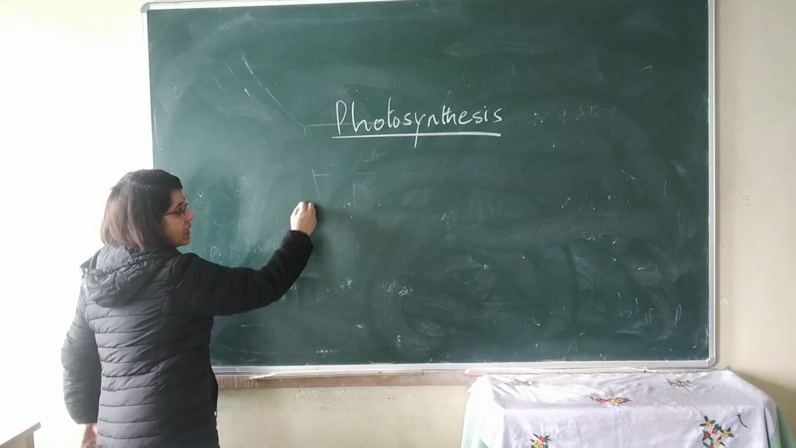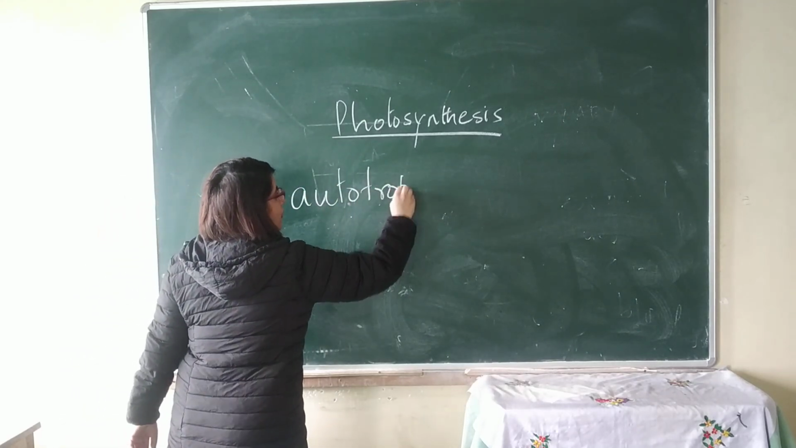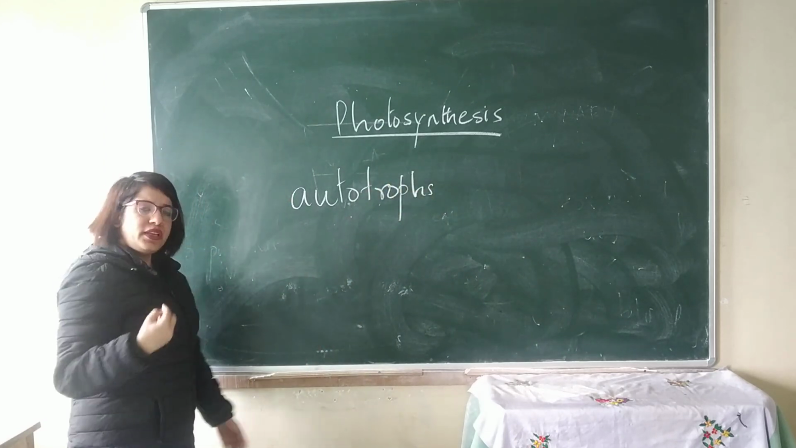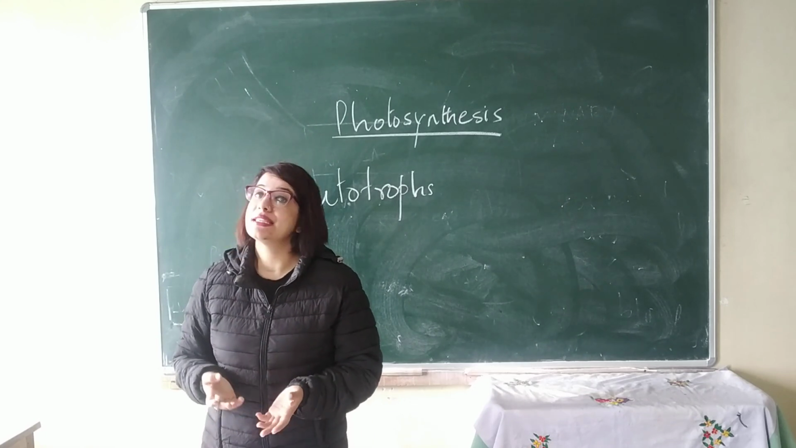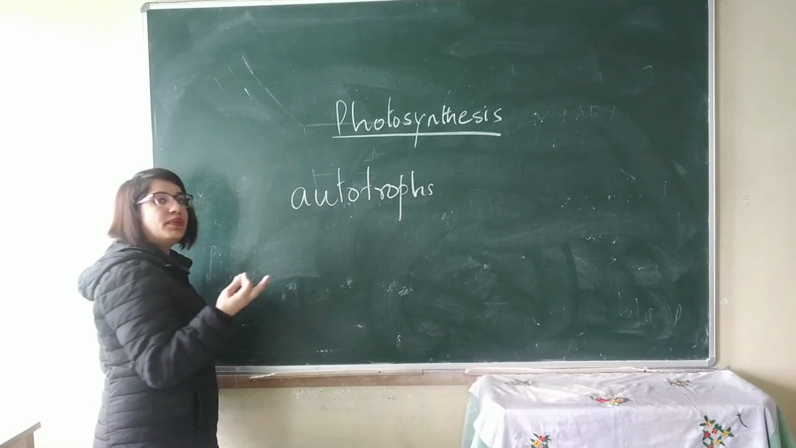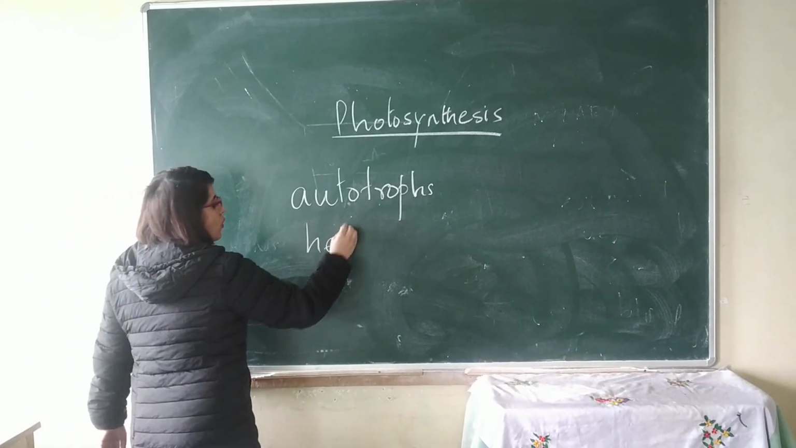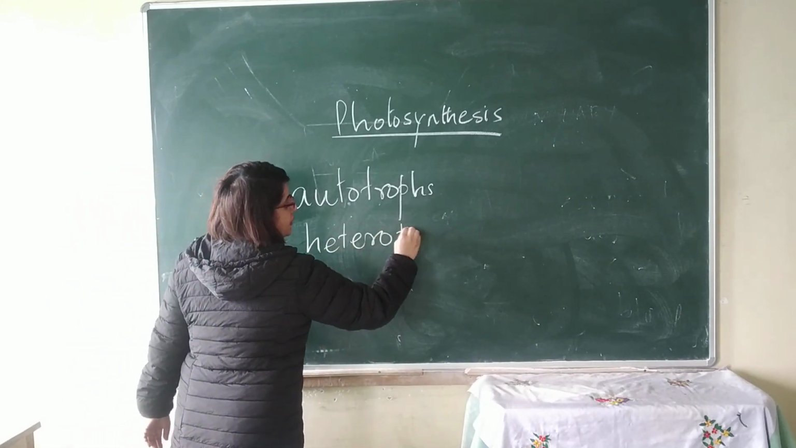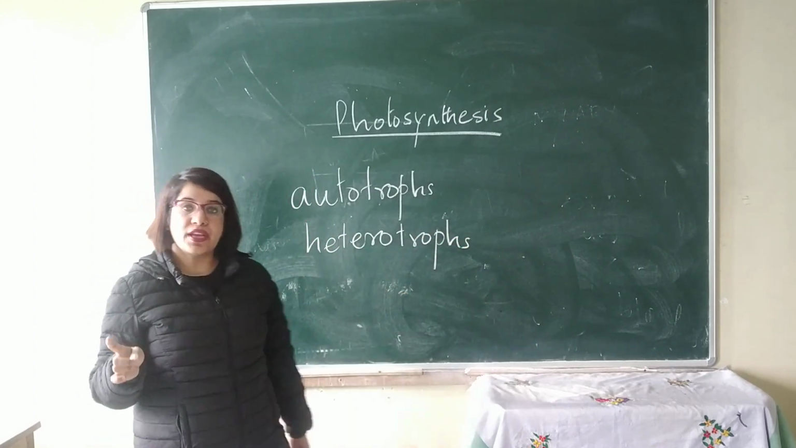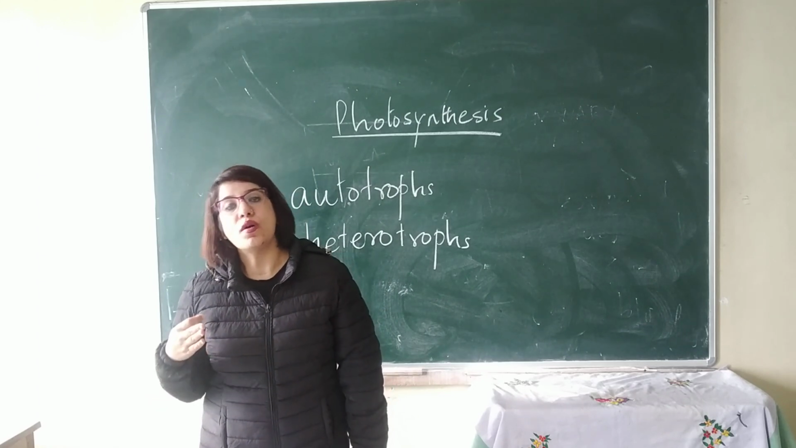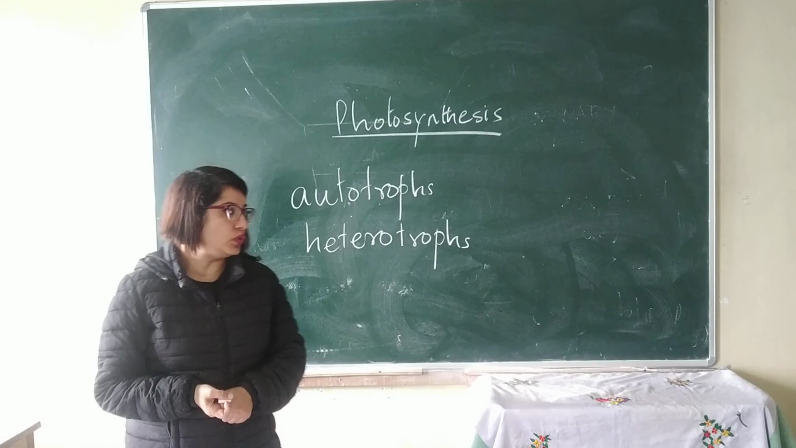they are known as autotrophs. Auto meaning self, so they prepare their own food, whereas animals and other plants which do not contain chlorophyll are called heterotrophs. Heterotrophs are those organisms which depend on plants directly or indirectly for food.